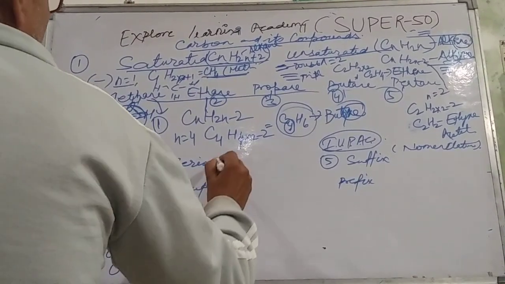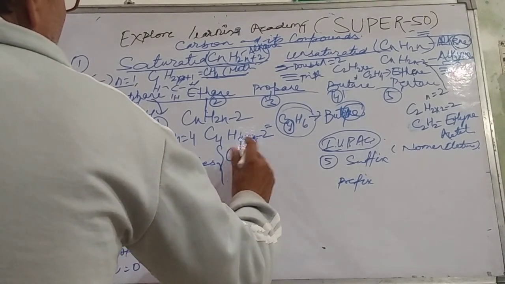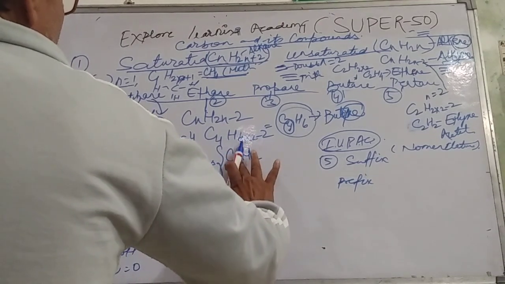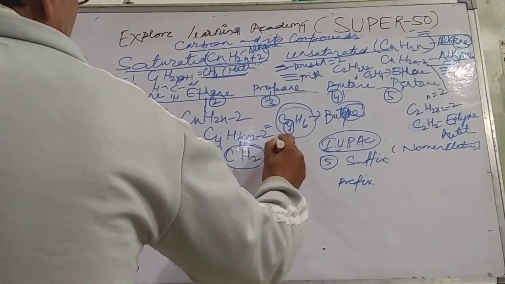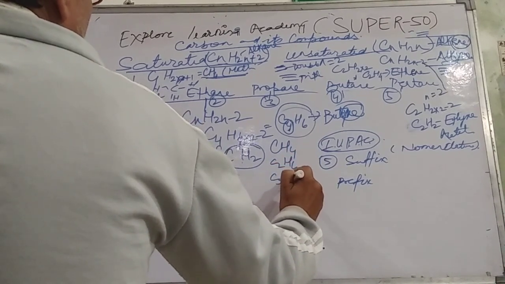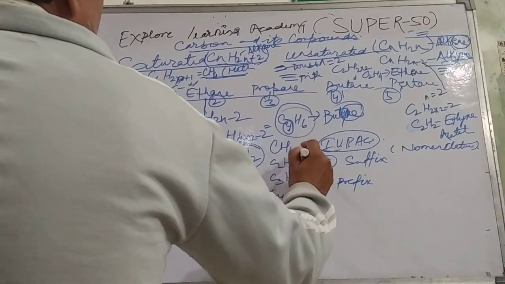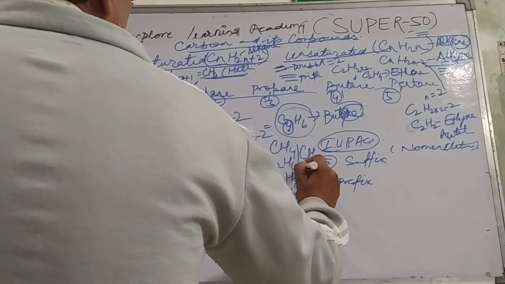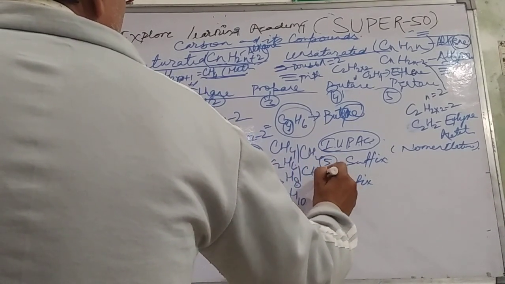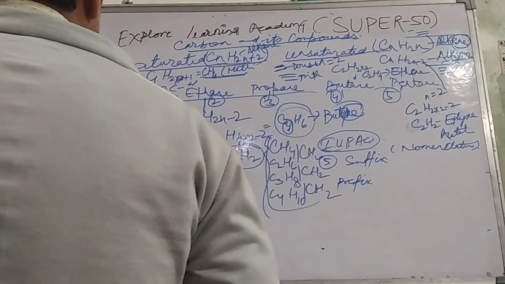Now we come to the homologous series. That type of series which has the difference of CH2, that is called the homologous series. For example, methane, ethane, propane, butane. In each one, we get the difference of CH2: 3 minus 2, 1 C, and 8 minus 6, 2 H. So this series will be called the homologous series.